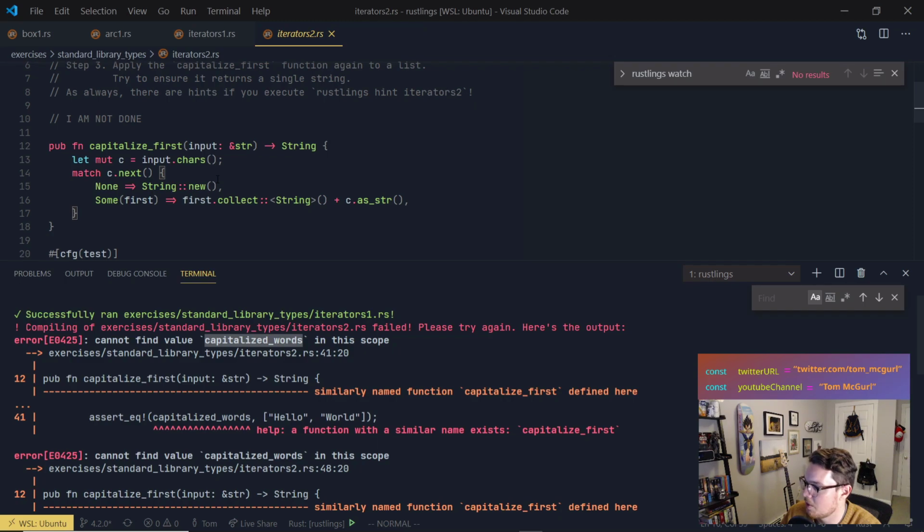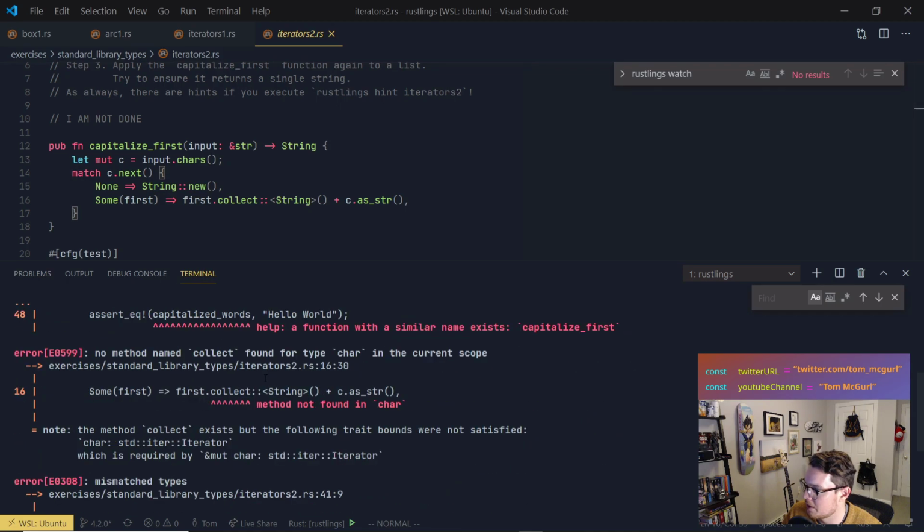So let's see what we have here. First it's saying a function with similar name exists, capitalize_first. Capitalized_words we haven't implemented yet, so that's why that's complaining. Let's see here. Method not found in Chars. The method collect exists, but the following trait bounds were not satisfied: Chars: Iterator, which is required by &mut Chars: Iterator.